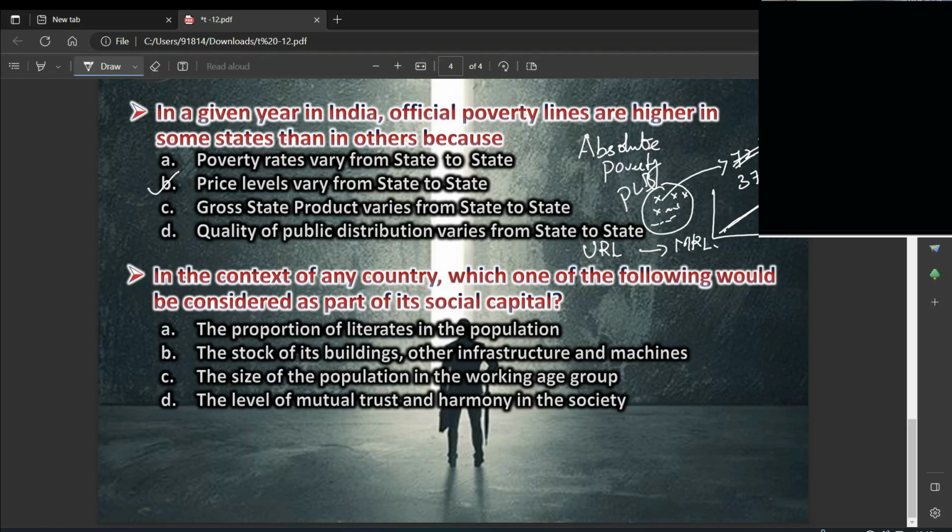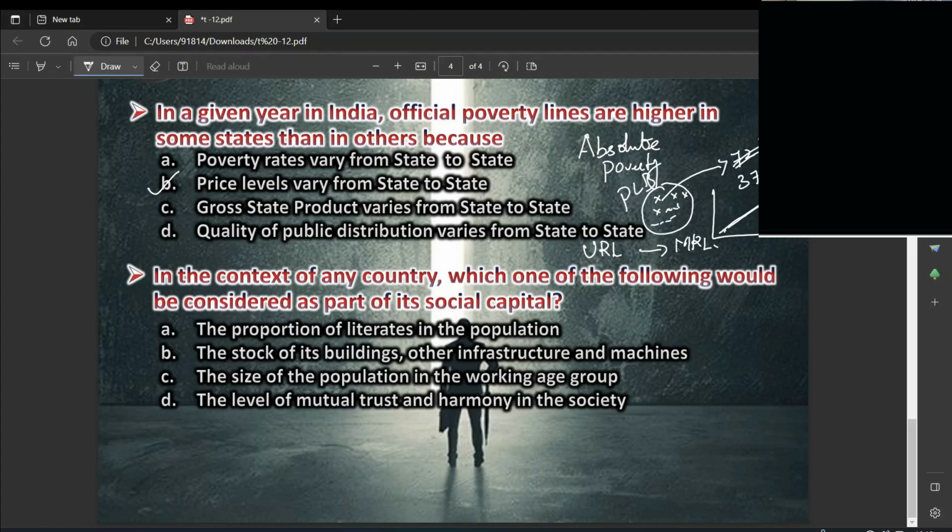So, when we use the word social capital, in every society, some people have a greater share of valued resources, whether it is money, property, education, or health, than others. These social resources can be divided into economic capital, which is material assets, income, etc. Then cultural capital, which is education, qualification, status, etc. Then social capital in the form of networks of contacts and social associations. So that is something which we should understand.